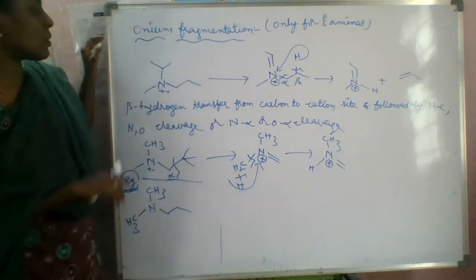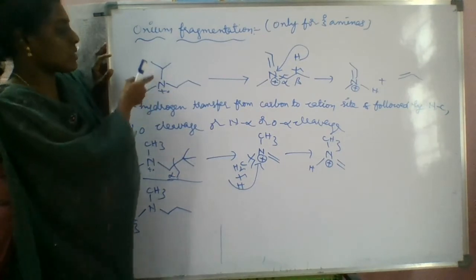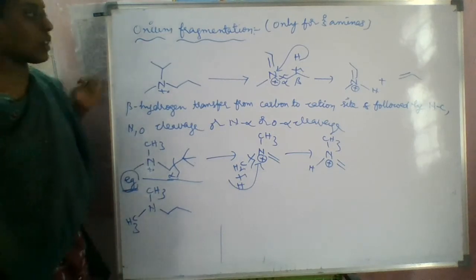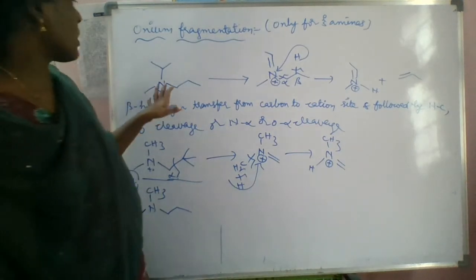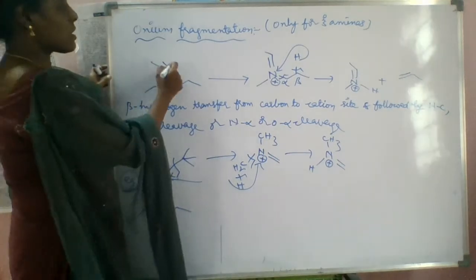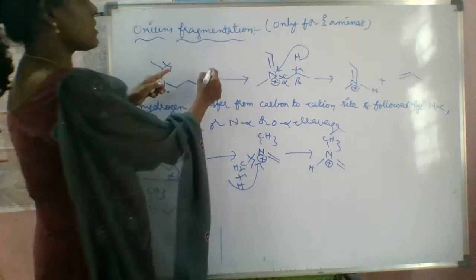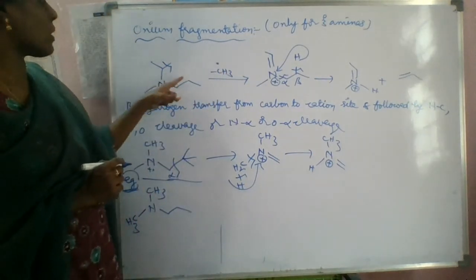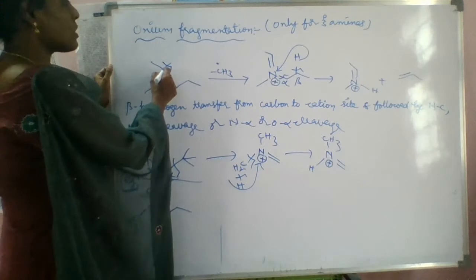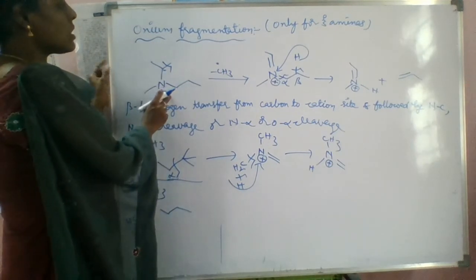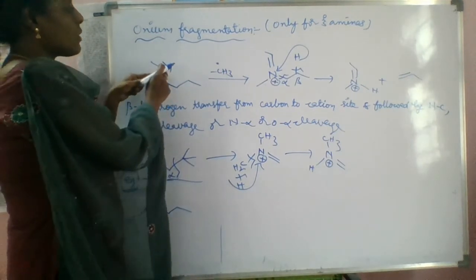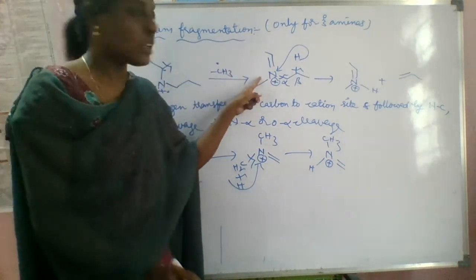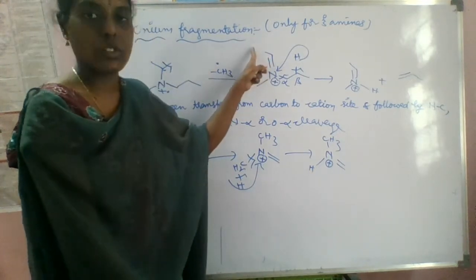If you see here, what is it? Tertiary amine, right? Because this is attached to three carbon atoms. So if you see here, we have to do the homolysis here, right? Means we are removing this CH3 part. What will you get? Here one radical is present, and already one more radical is present on the nitrogen atom. Thereby one bond is formed between this carbon and nitrogen, that is nothing but a double bond, right? And one more CH3 is there.